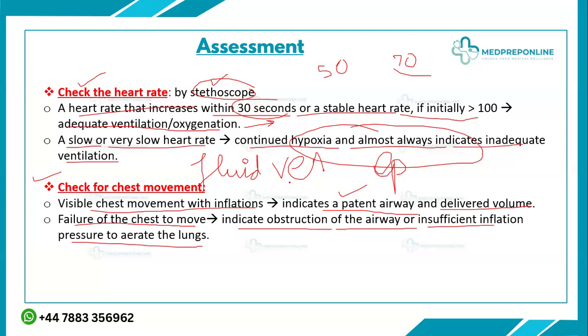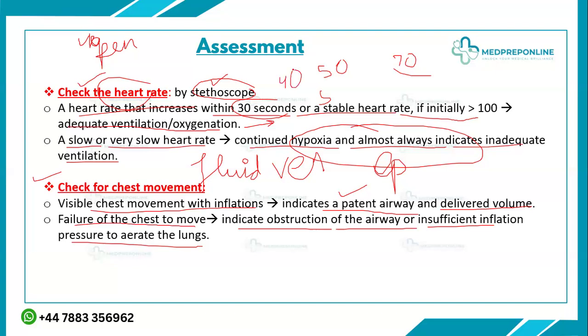So the most important thing is that you have to open the lungs, by maintaining the airway and by delivering the inflation breaths and the ventilation breaths, or by passing the ETT. That is the only possible thing you have to do. Forget about the heart rate, you are not concerned. Even if the heart rate is 50 initially, the baby has been born, not breathing, and the heart rate is 40.